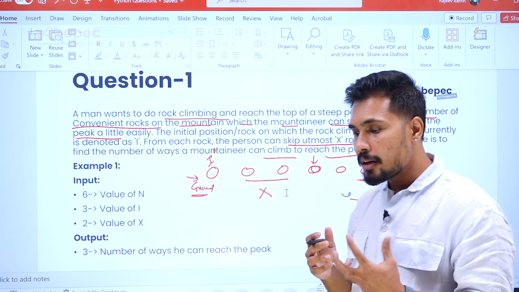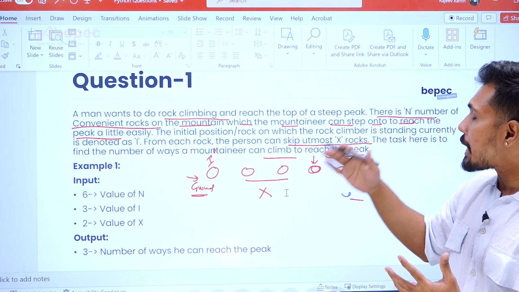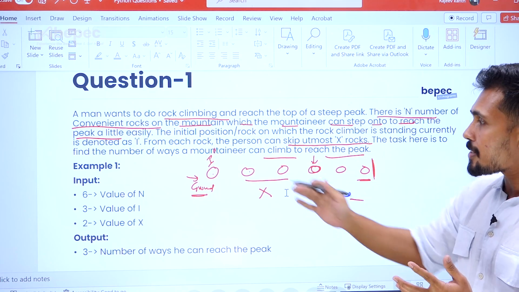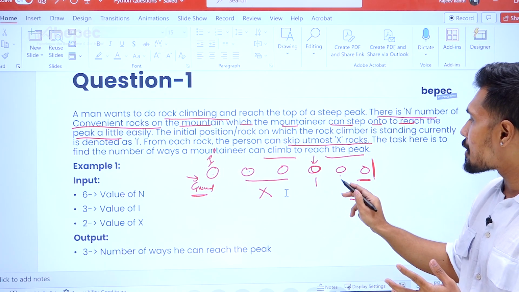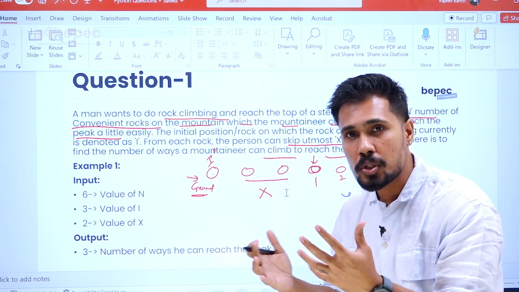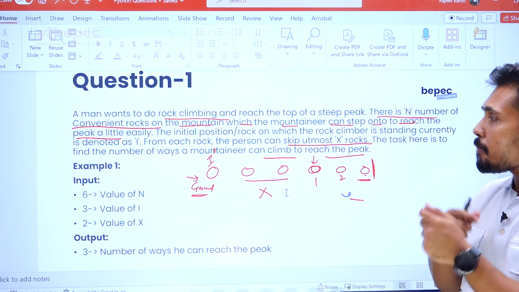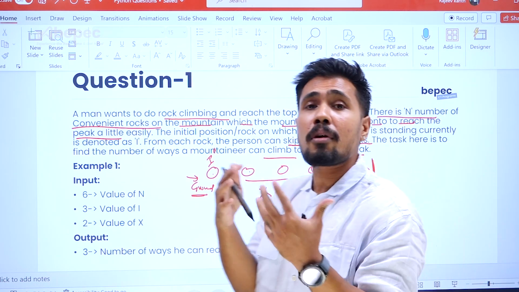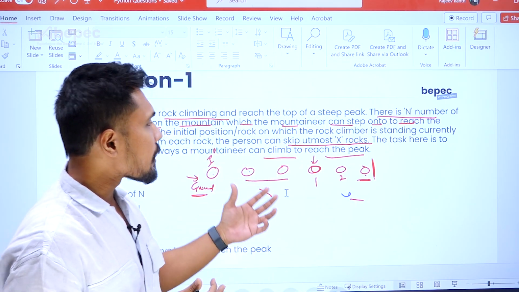So now you need to identify the number of ways. What are the number of ways a mountaineer can climb to reach the peak? For example, he's standing here. Now you're jumping to here. So first position, second position, and the third. So he's taking 3 ways to reach the peak. In this way, what we need to identify is the number of steps, or the number of movements, he made in order to reach the peak.